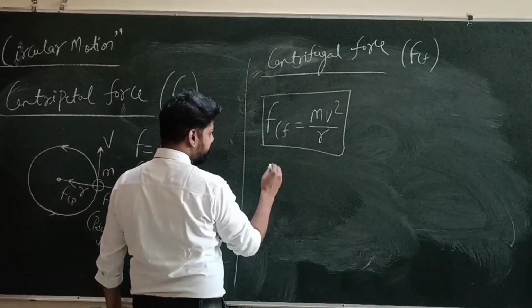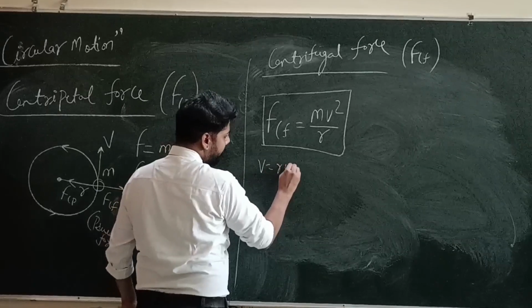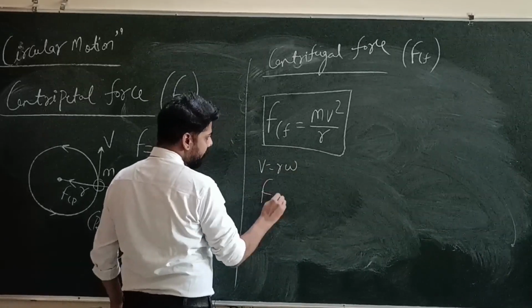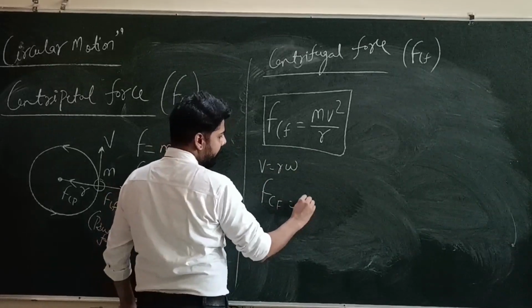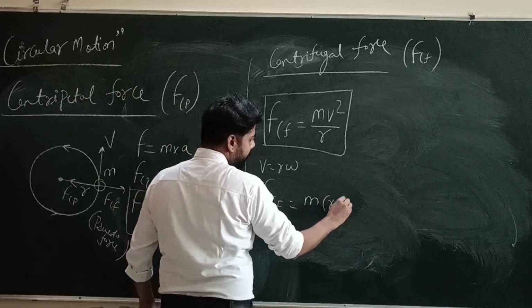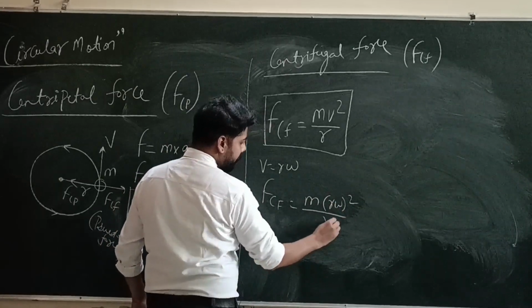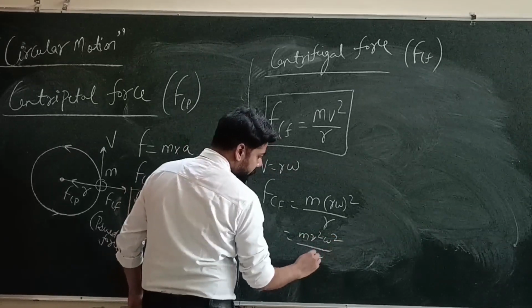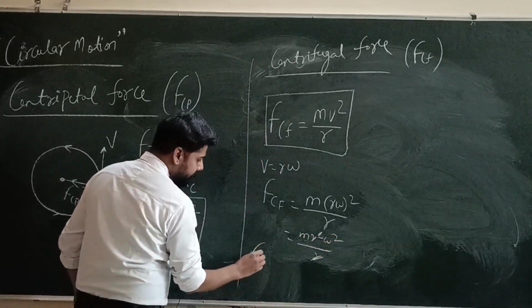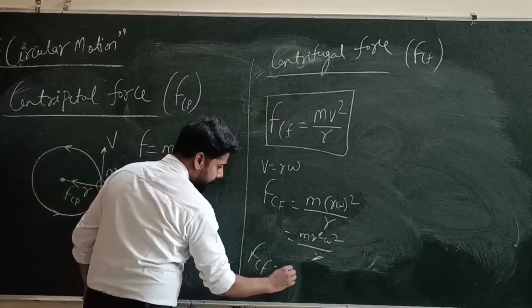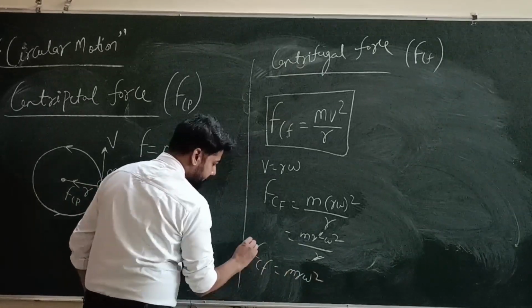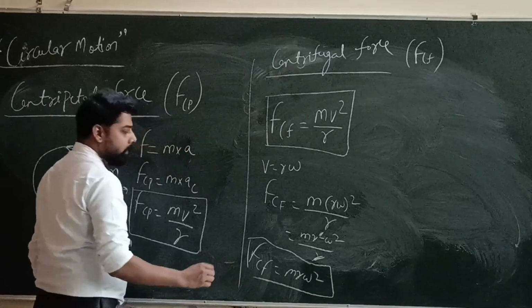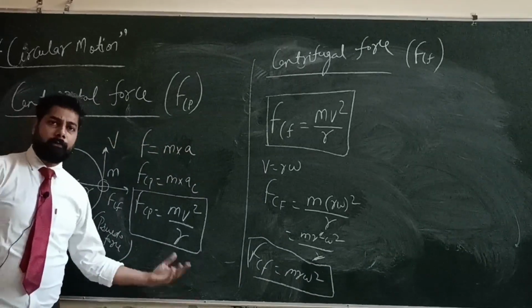We know that v equals r omega. So here we can put F_cf equal to m r square omega square upon r. So the final formula we get for centrifugal or centripetal force is m r omega square. This is also a formula of centripetal or centrifugal force.